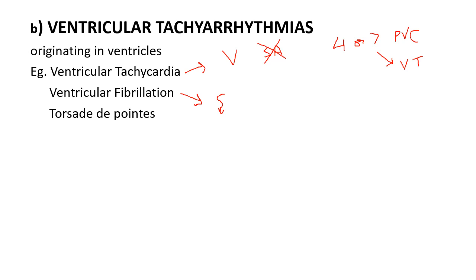Next example of ventricular tachyarrhythmia is Torsades de Pointes. Here there is polymorphic ventricular tachycardia plus prolonged QT interval.